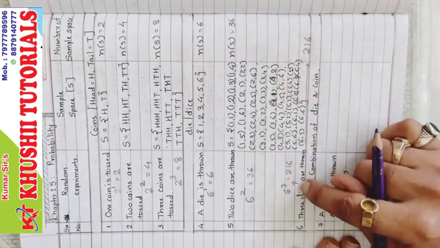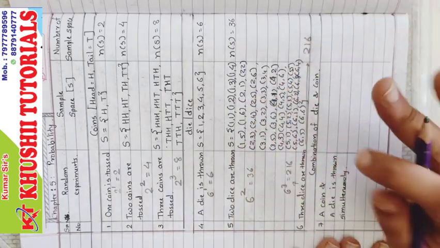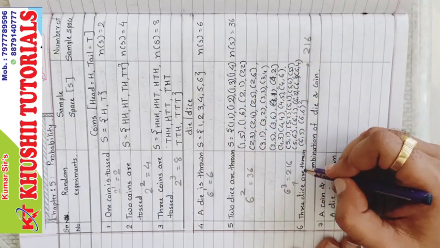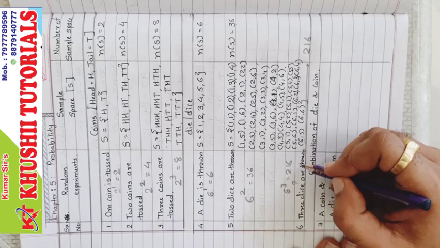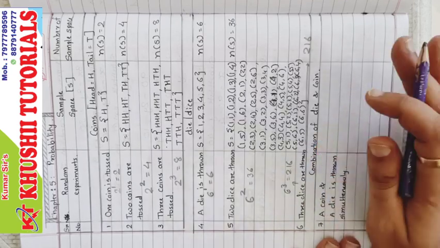Generally this type of sum they don't ask, but if they ask, you don't have to write this sample space. Directly you can write, as 3 dice are thrown, total sample space will be 6 raised to 3, which is 216. Directly you have to write.